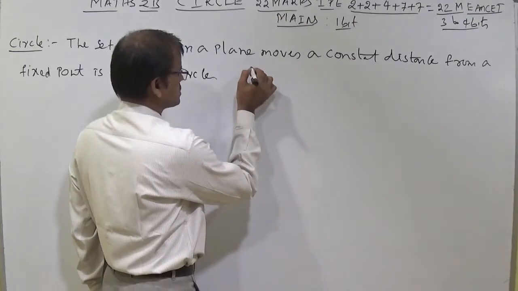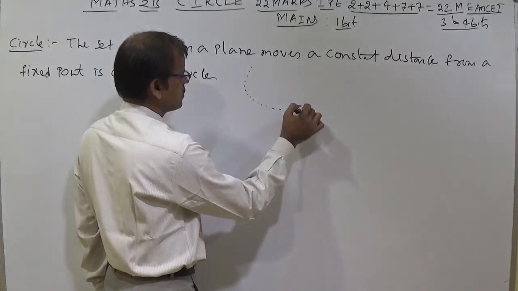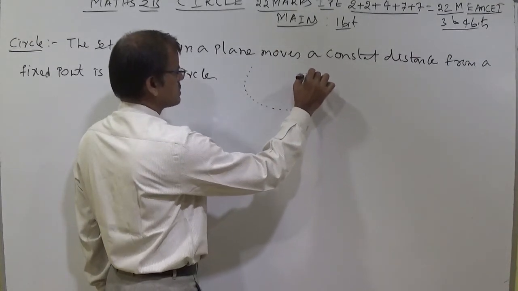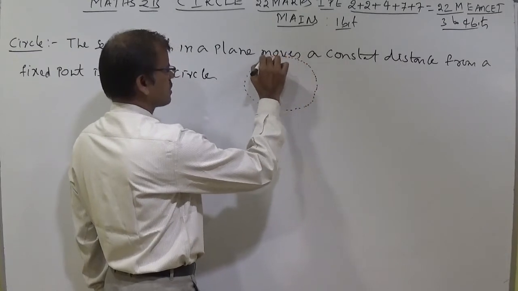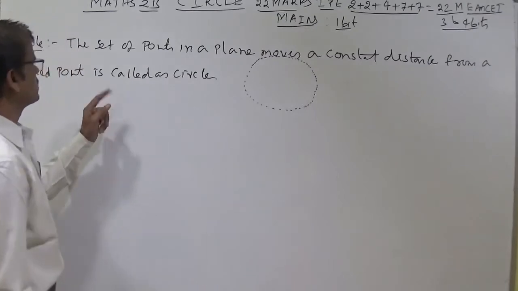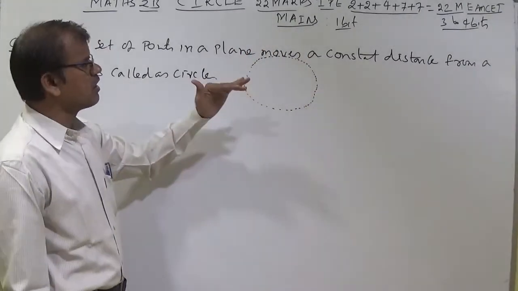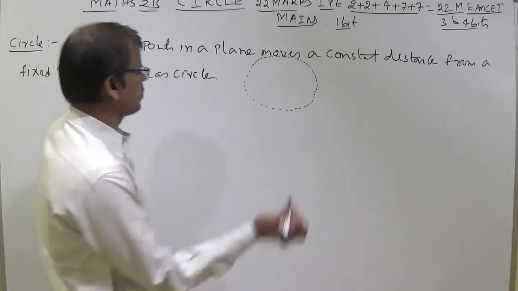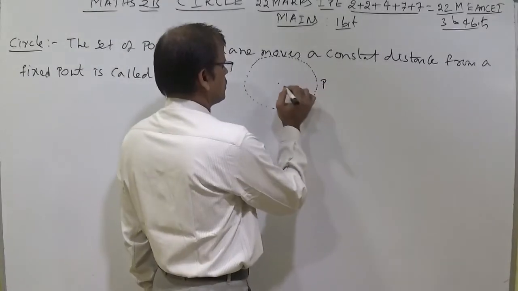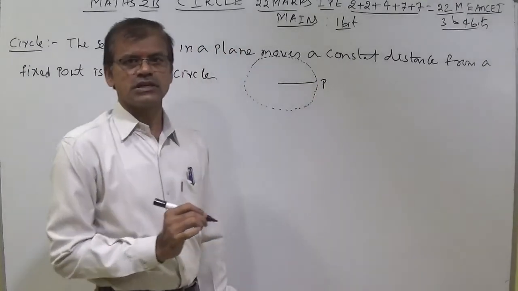Let us see like this. This is the set of points. Set of points are locus; locus meaning itself is a set of points. Set of points in a plane. Plane, this is a board, this is a plane. The set of points in a plane moves at a constant distance from a fixed point. Let this be a fixed point, and from this fixed point, let it be P, the distance is the same, equidistant or constant distance.